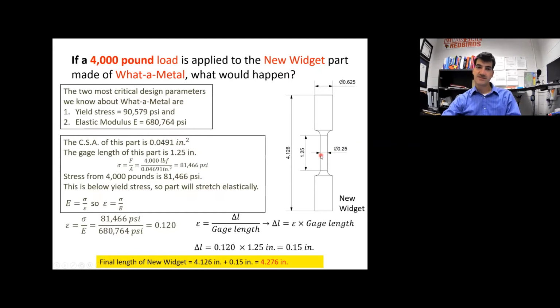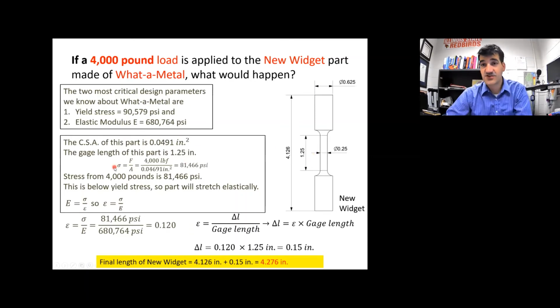This is still the same part. What's going to happen? Well, it's still made out of the material called what a metal. So we still have the same yield stress and elastic modulus that we calculated 2 slides ago. And our cross-sectional area is the same as the immediately previous slide. It's still 0.049 inches squared. And the gauge length is still 1.25 inches.